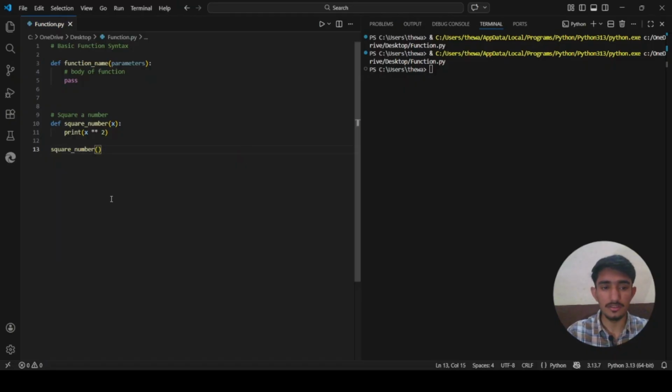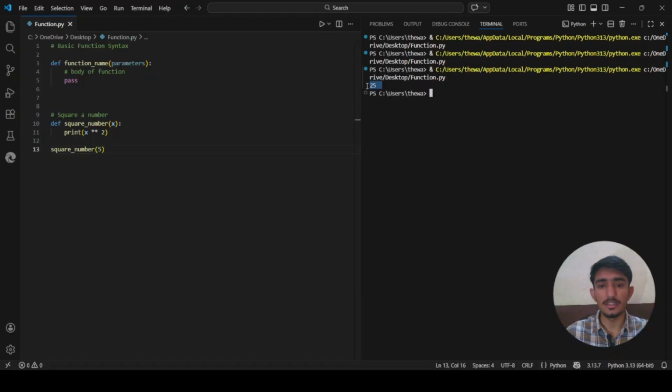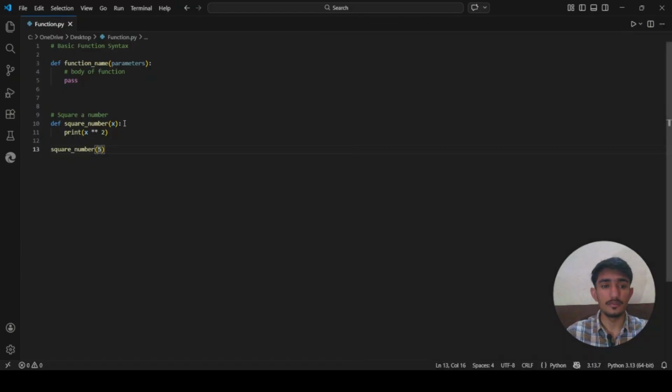After that, inside the parentheses, there was a parameter which is x. Now I have to define the value of x. Let me just say I need to know the square of 5. So when I run it, you see 25 is shown. You know that the square of 5 is 25.